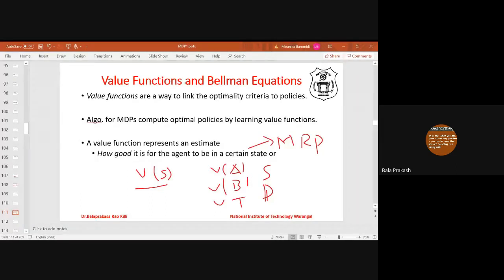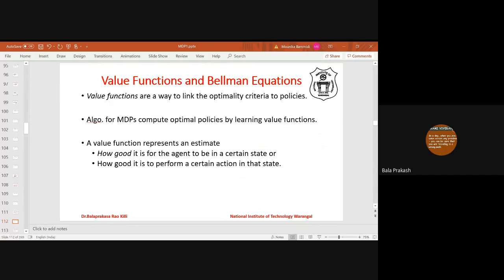The value of a state means the goodness of being in that state. If the agent is at a particular state and the value of that state is high, it is better to stay in, or move to, that state. That's what the value of a state means. The value function with respect to an MDP applies too: it says how good it is for the agent to be in a certain state, or how good it is to perform a certain action in a state.